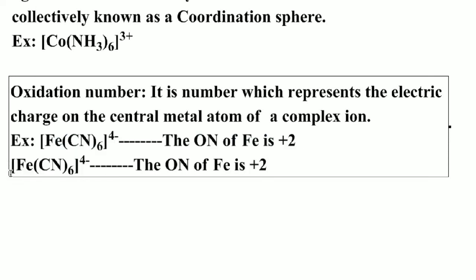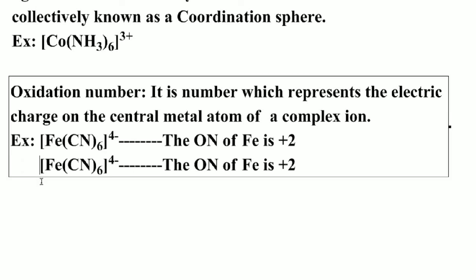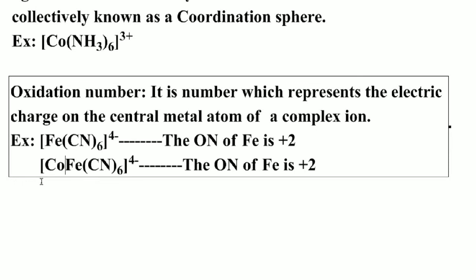Similarly, students, if you take another example like [Co(NH3)6]3+, here ammonia is the ligand and cobalt is our central metal atom. The oxidation state of the central metal cobalt is +3.